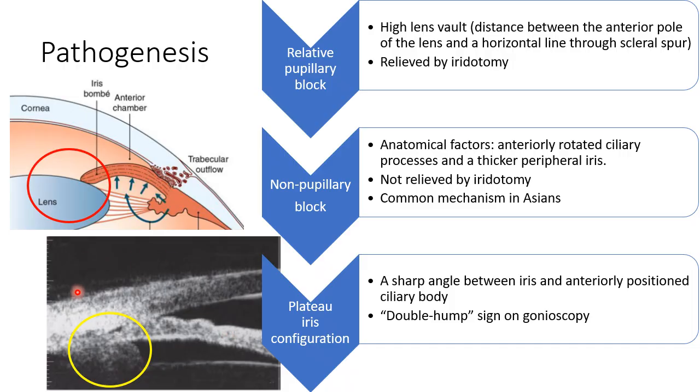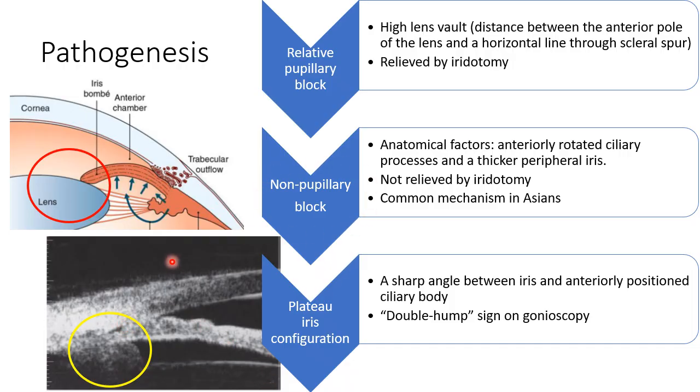So this is a UBM picture. Look at this. This is basically the region of the ciliary body, right? And this is the root of the iris. Normally this part is not visible here. This is an anteriorly placed ciliary body, as a result of which there is an anteriorly placed iris which is blocking the angle physically. This is non-pupillary block.